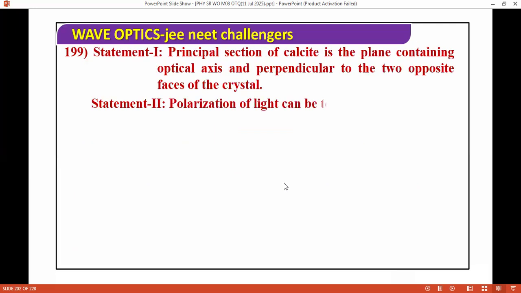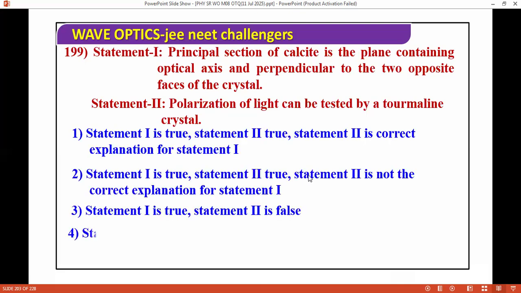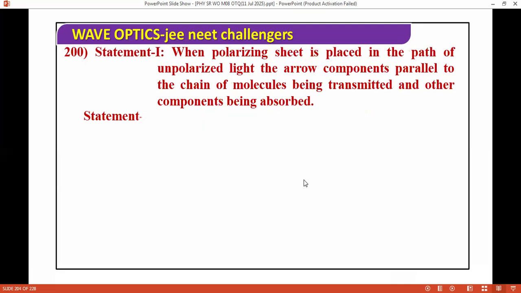Next one, moving ahead. The principal section of calcite is the plane containing the optic axis and perpendicular to two opposite faces of the crystal. Polarization of light can be tested by tourmaline crystals. Okay. We have these options for this question. The correct answer is both are true.